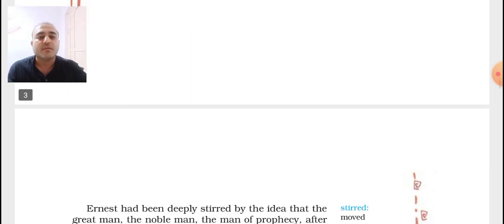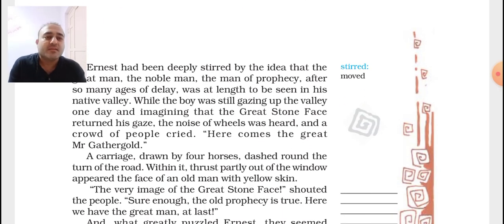Further, Ernest had been deeply stirred, stirred means moved, by the idea that the great man, the noble man, the man of prophecy, after so many ages of delay, that means they were waiting for a long time, was at length to be seen in his native valley. While the boy was still gazing up the valley one day and imagining that the great stone face returned his gaze, the noise of wheels was heard, and a crowd of people cried, "Here comes the great Mr. Gathergold." A carriage, drawn by four horses, dashed round the turn of the road.